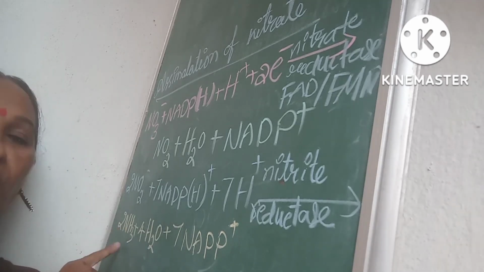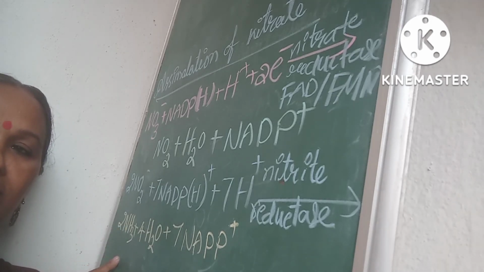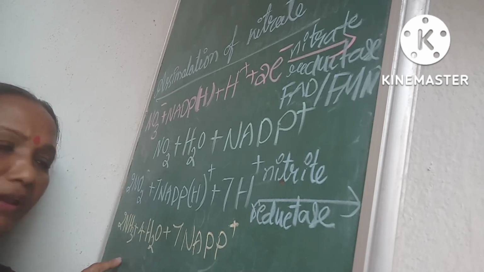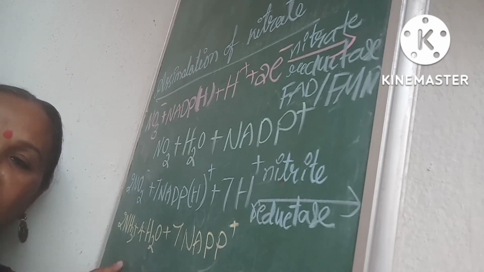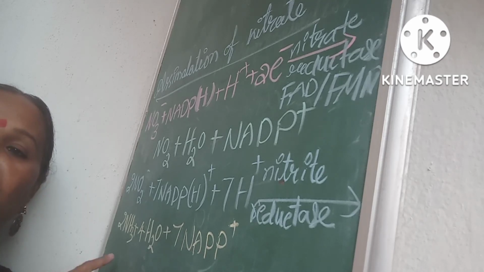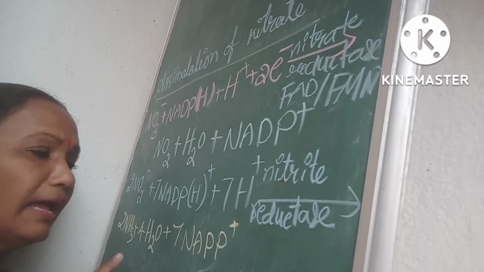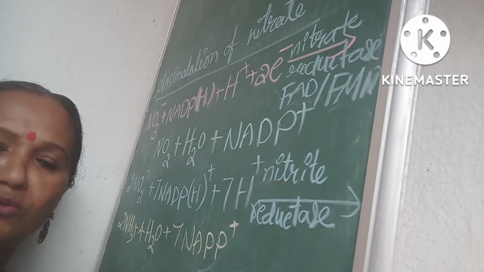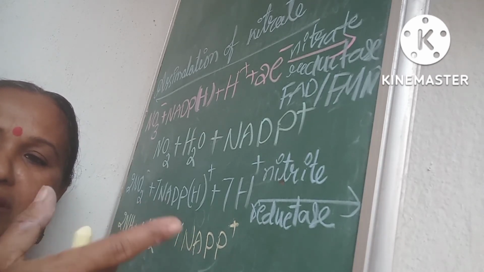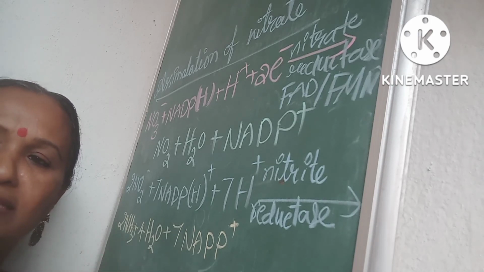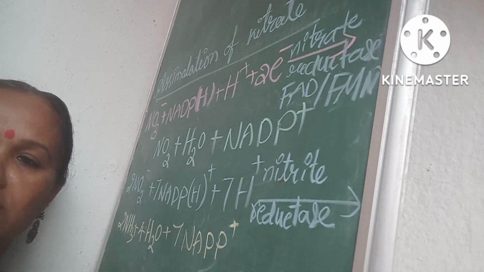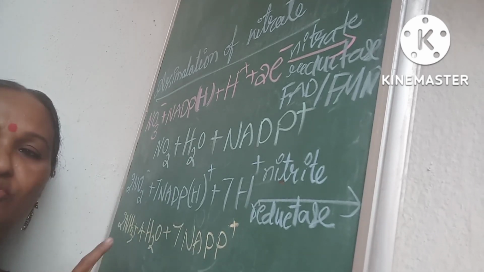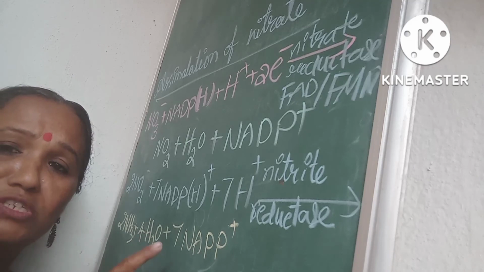This formed ammonia is not liberated. This ammonia combines with organic acids and forms amino acids. As discussed in the assimilation of ammonia, ammonia becomes other organic compounds. Like that here also it will be converted and utilized for the formation of various types of nitrogen compounds.